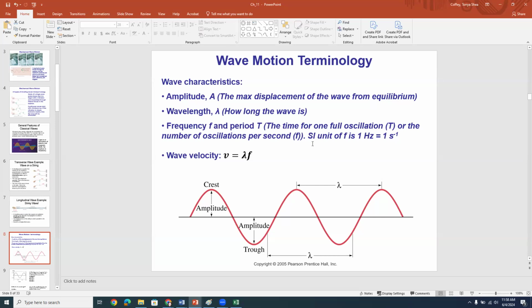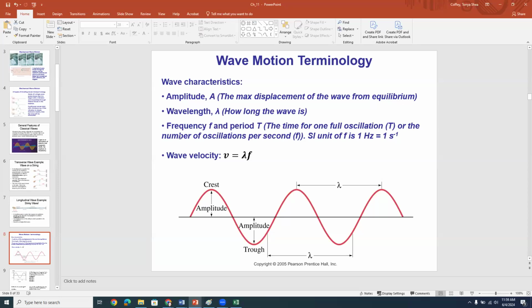Now, talking about SI units for these things, amplitudes and wavelengths are distances, and so they would have SI units of meters. The period is a time, so it would have the SI unit of a second, and the frequency is 1 over a time. So the SI unit of that would be 1 over a second, which is often called a hertz. That's symbolized by a capital H and a lowercase z. So 1 hertz is the SI unit of frequency, which is 1 inverse second. Now we have an equation that relates some of these quantities.